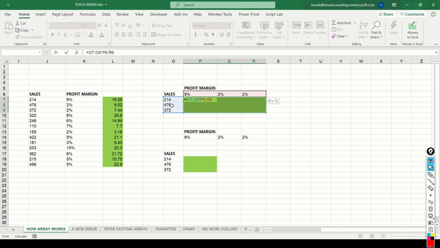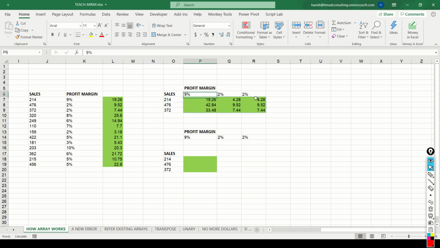In the next row, 476 into 9%, 476 into 2%, and 476 into 2%. You get the idea, right? Which means that every value in my column is being multiplied by every single value in the row. And you notice in one single formula, without having to use any dollar signs, we get all the 9 results. Very cool, isn't it?